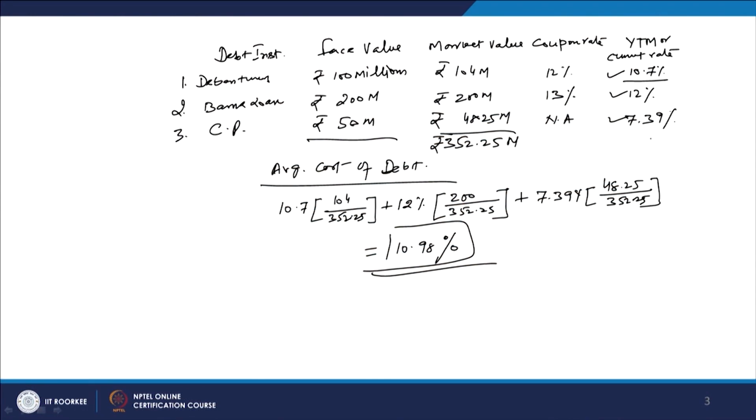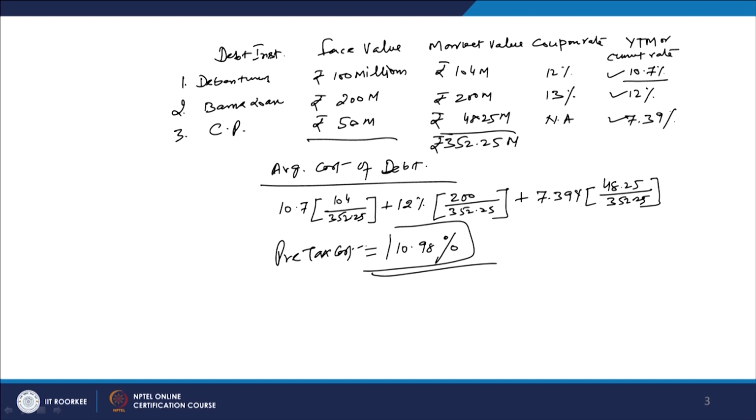capital. If there is a negative feature with borrowed capital, that it is a fixed charge and in every situation you have to pay back the interest as well as the principal to the lender, then the positive feature of this instrument is that it is tax deductible. Whatever financial cost we pay to the different sources from where the funds are borrowed, that cost is subject to deduction from the tax liability. So, finally, the average cost of capital we have calculated is basically the pre-tax cost.